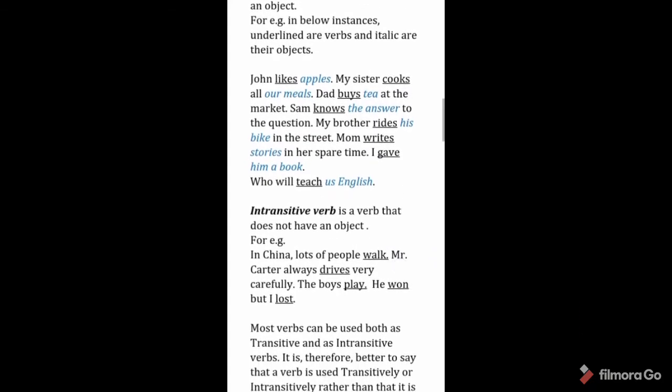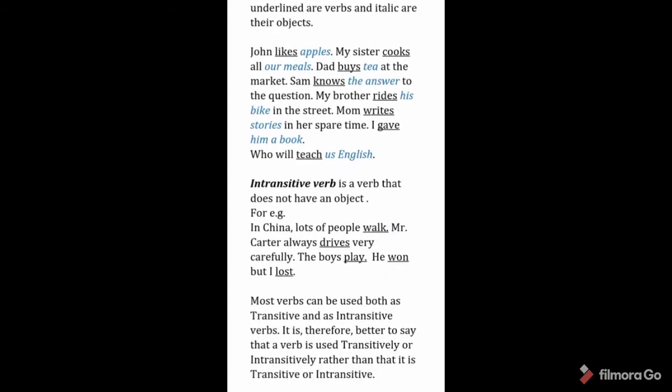Now we come to the last sentence of transitive verb. Who will teach us English? Here us English is used as an object and teach is the verb.